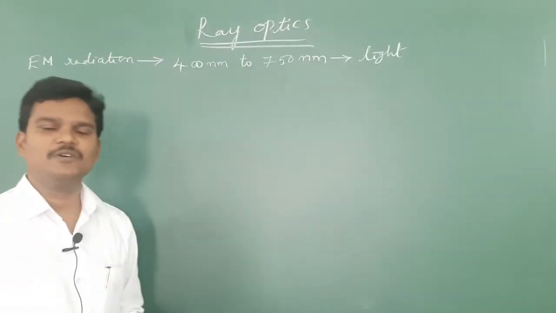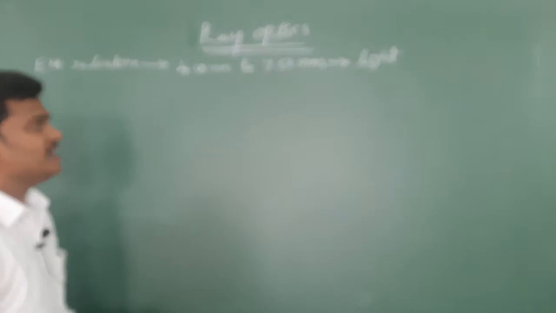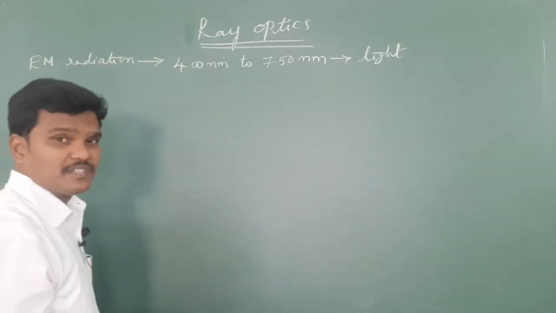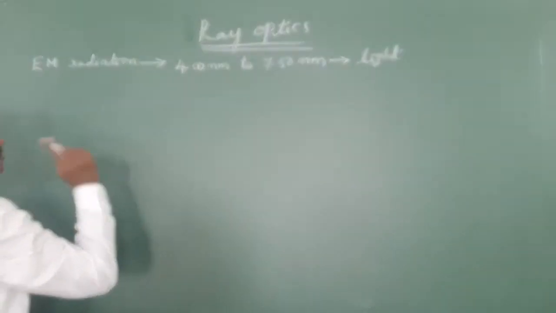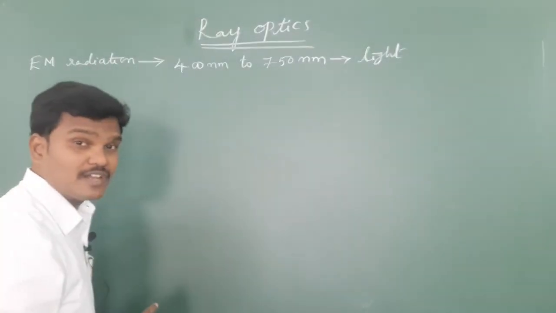Of course light is a form of energy. And the path along which the light would travel is called a ray of light. I am continuing with the very basics.